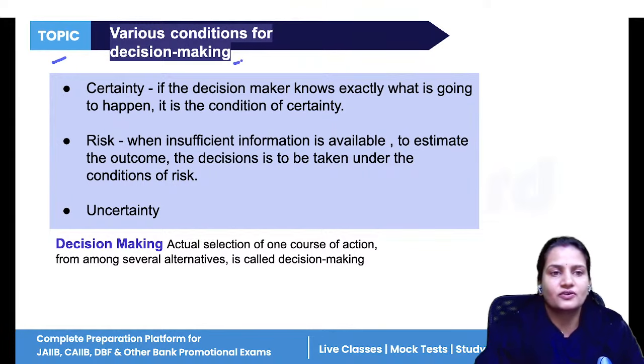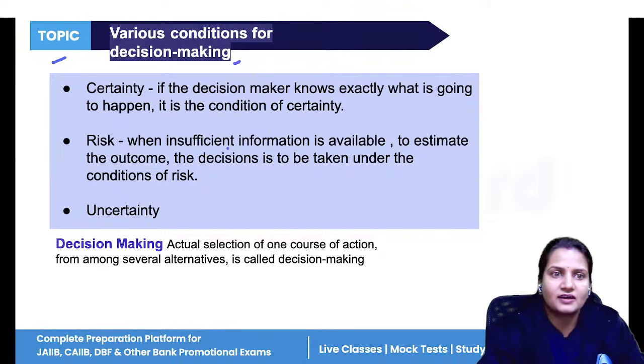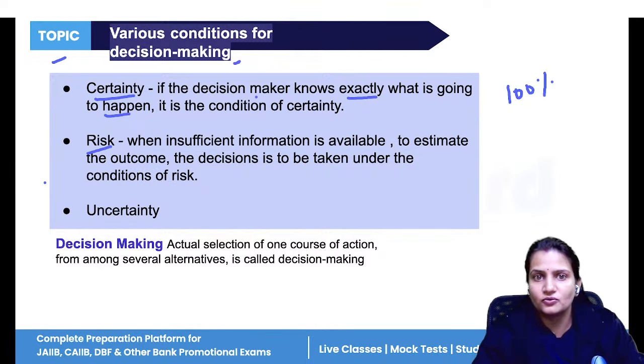Now, various conditions for decision making. If any company is making decisions, what are the different conditions they have to see? If you are making decisions, either you would be certain for that decision, that okay, we are taking this decision, so it will 100% work in future. That is certainty, if a decision maker knows exactly what is going to happen. Risk is when you have insufficient information to make a proper decision, to come to the proper conclusion. And uncertainty is what? When you are not 100% sure, then you are uncertain for anything to happen.